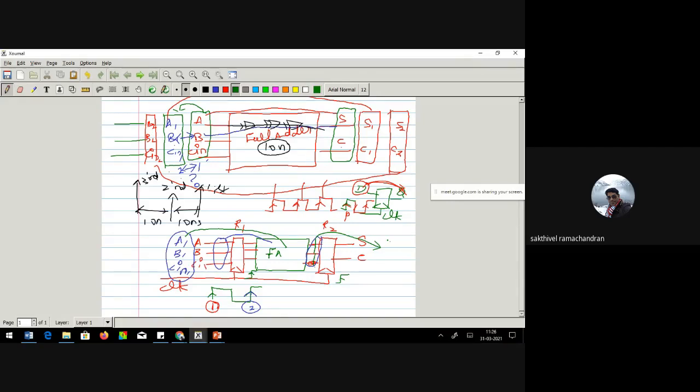So what I mean to say is, for every subsequent rise edge of the clock, a new set of data enters the flip-flop and the computed data moves out of this flip-flop. It's like a pipelining mechanism.